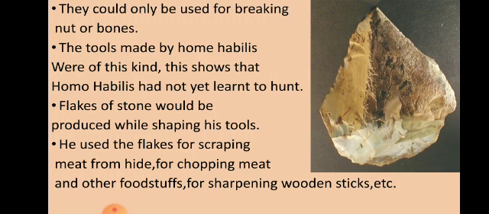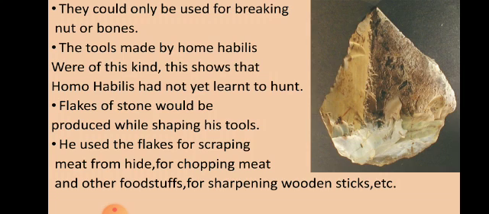This shows that as these stones are only used for breaking nuts and bones, they had not yet learned how to hunt. Because of these small choppers, it is not possible to hunt. So whatever fruits, vegetables or other things needed breaking, they used to break them using these stone tools. Flakes of stone would be produced while shaping his tools.